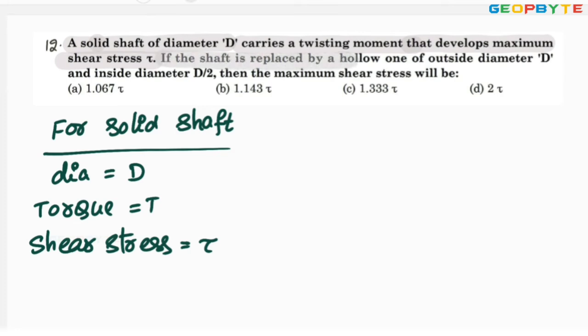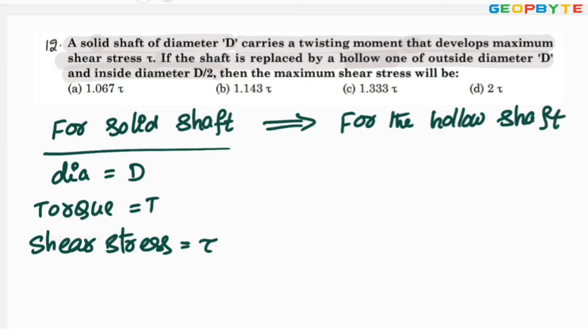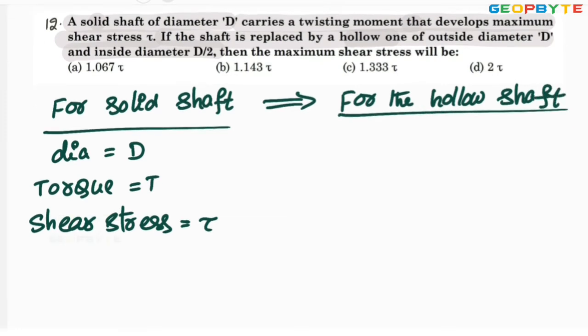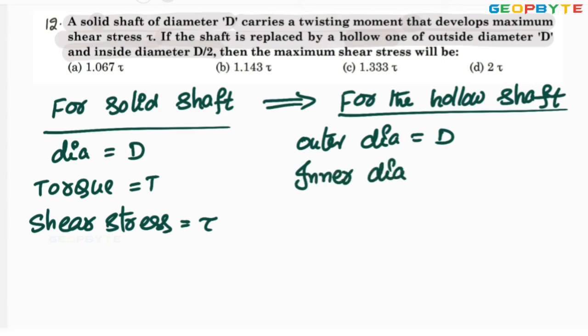If the shaft is replaced by a hollow one of outside diameter d and inside diameter d by 2, the solid shaft is replaced by hollow shaft. For the hollow shaft, outer dia equal to d, inner dia equal to d by 2.